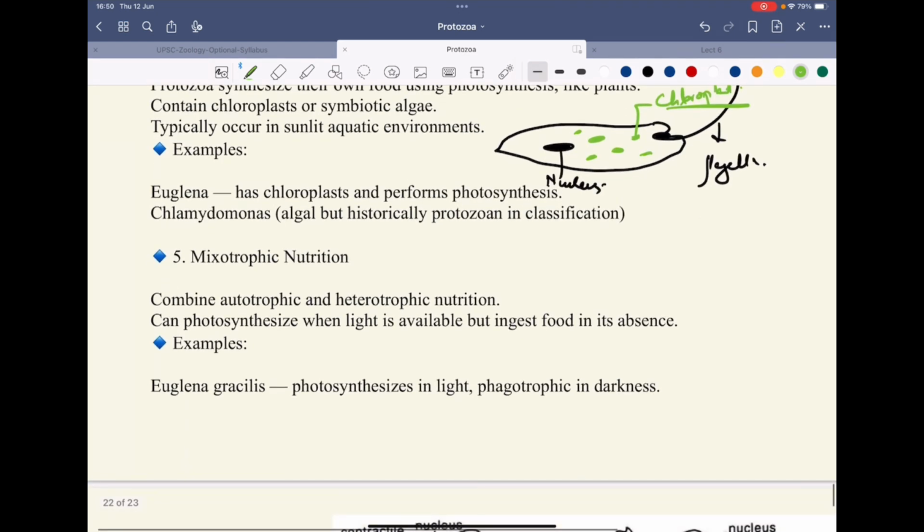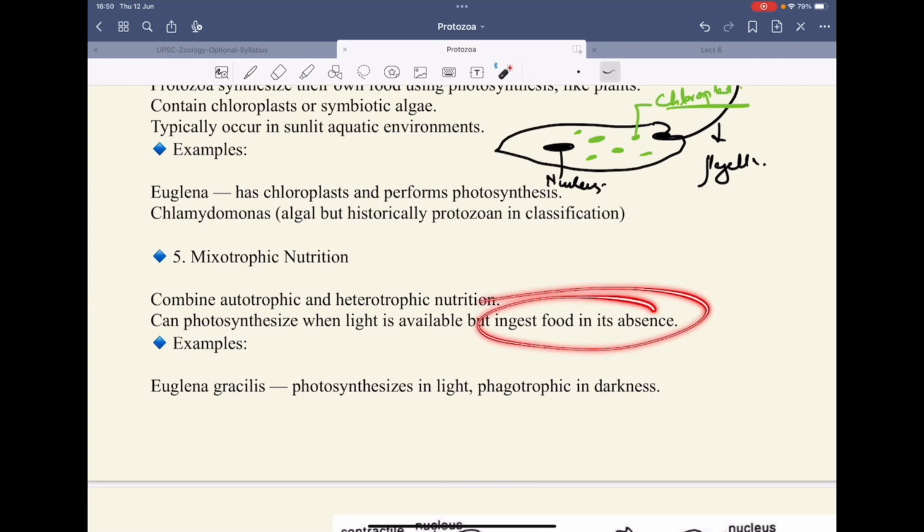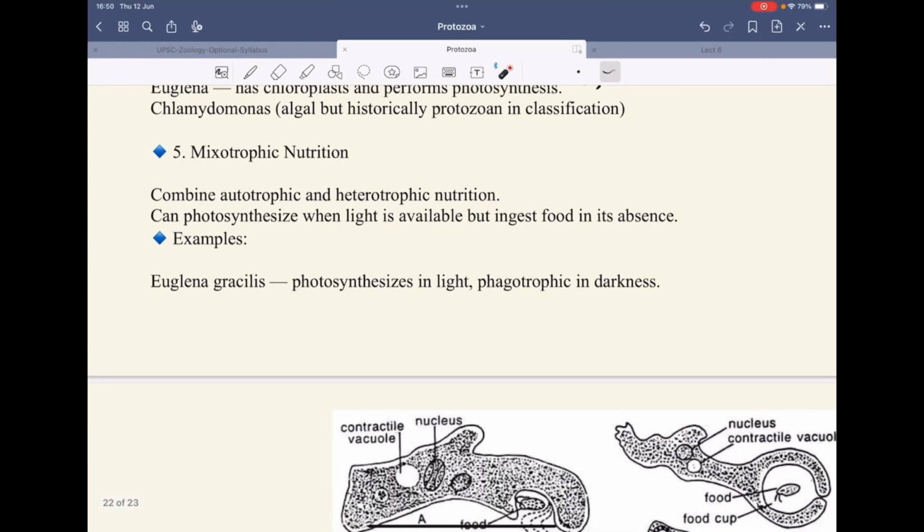Then we have mixotrophic nutrition. Mixotrophic nutrition is a combination of autotrophs and heterotrophs, and they can photosynthesize when light is available, and they can even ingest food when the light is not available. So its example is Euglena gracilis.